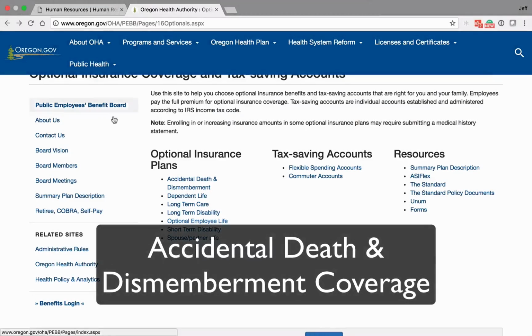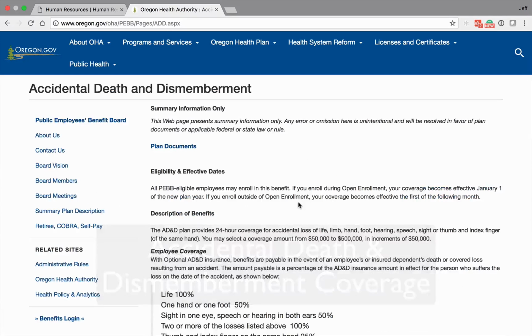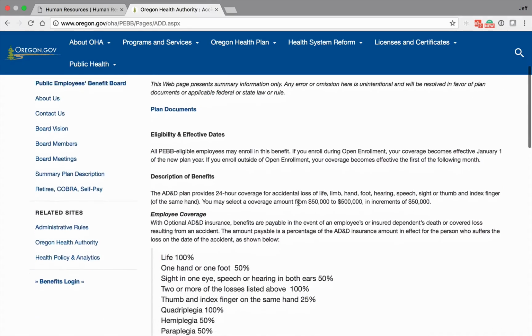The next one that we're going to look at is accidental death and dismemberment. Accidental death and dismemberment is different than life insurance. Life insurance pays no matter if it's an accident or an illness that you pass away by. Accidental death pays on top of life insurance if you have it. You can purchase it for yourself. You can also purchase it for yourself and family.